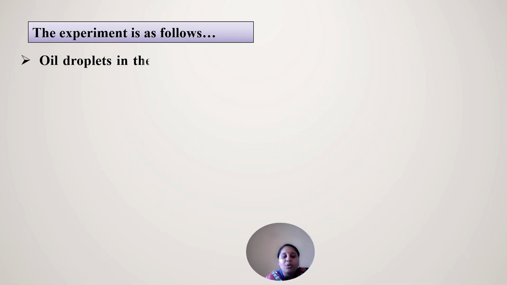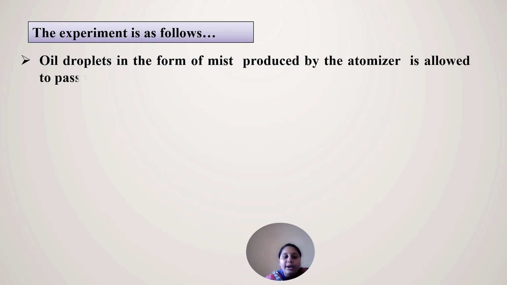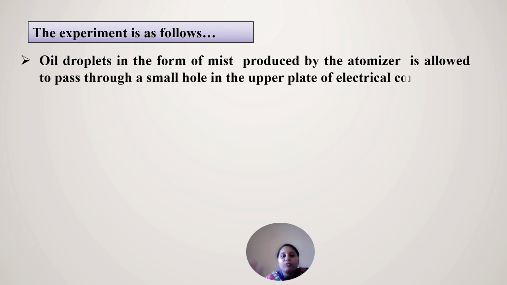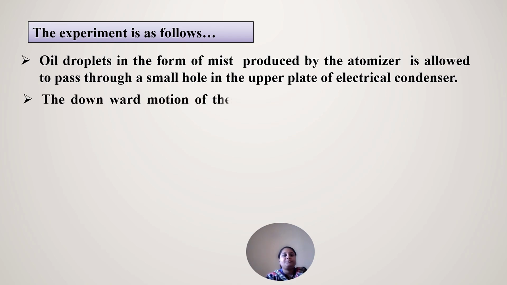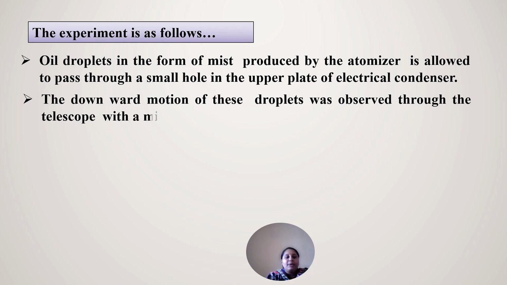Now what happens? Oil droplets are found in the form of a mist or very small droplets with the help of the atomizer. So this atomizer helps in creating small drops which are passed through the small hole into the electrical condenser. These droplets move downward, and with the help of a telescope we can see them, as they are very small droplets, move.